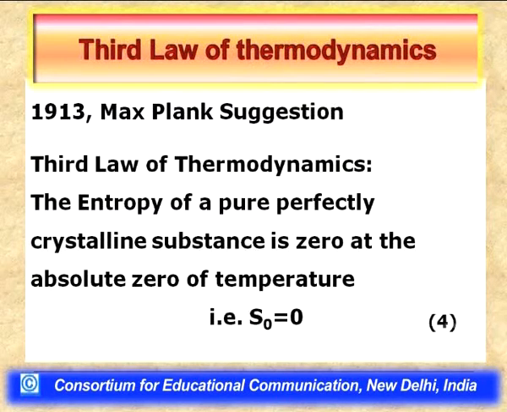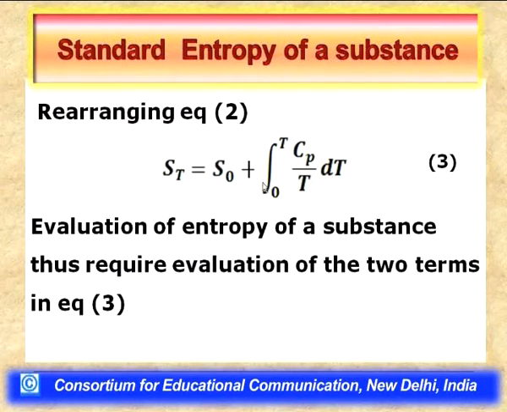Now, if we want to determine the entropy of a solid substance at some temperature of interest, let us say T, then we should have the values of two terms. One is we should be able to evaluate the integral that represents the second term in equation 3. This integral can be evaluated if we are able to measure the heat capacity of the solid substance under constant pressure condition. Moreover, we further require the entropy of the substance at absolute 0 of temperature.